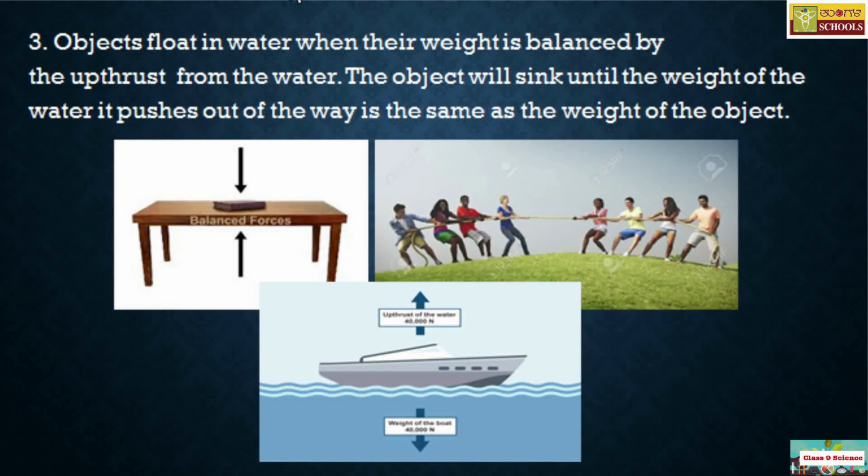Here I have the first example. A book remains motionless when you place it on the table. So here there is a weight which is acting downwards and a normal reaction to that, that is upwards, that is R. So these two forces keep the book at rest as the resultant force acting on it is equal to 0, and hence such kind of force acting on that book is a balanced type of force.